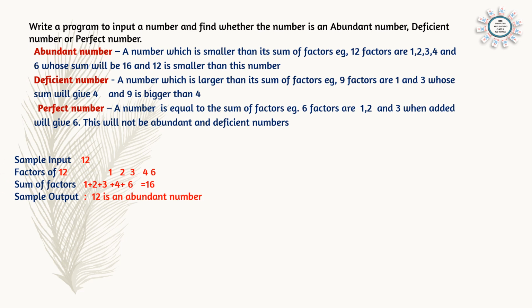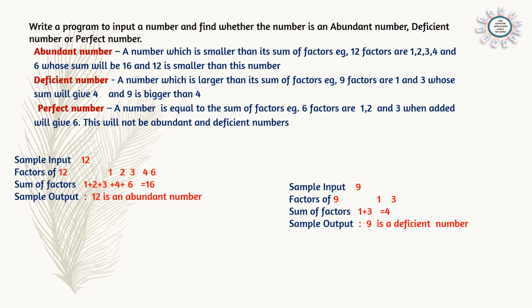For example, 12. The factors of 12 are 1, 2, 3, 4 and 6. Find the sum of the factors: 1 plus 2 plus 3 plus 4 plus 6, that is 16. And the original number 12 is smaller than the sum of factors. So a number which is smaller than the sum of factors is known as an abundant number.